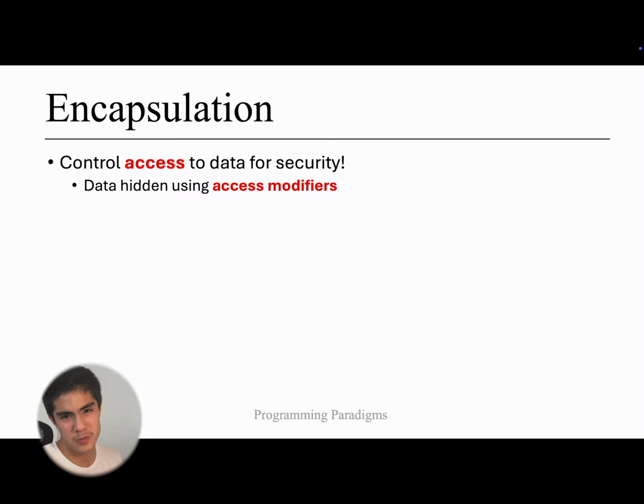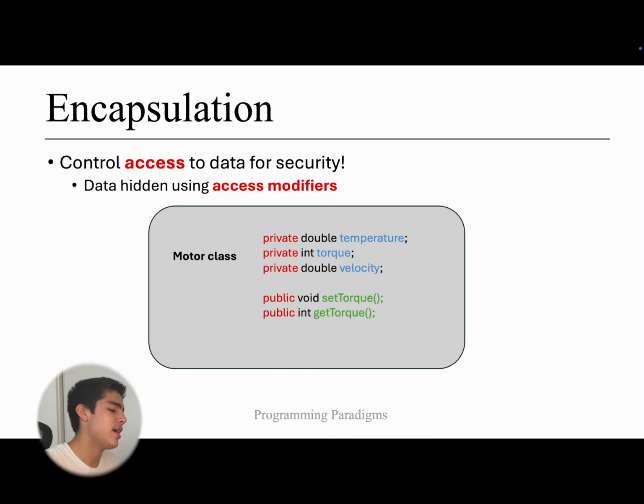Well, we have encapsulation as well in object-oriented programming languages, which just means that you are controlling the access to data for security reasons. So maybe, for example, in our motor class, we want to make the instance variables, which we call temperature, torque, and velocity, private, because we don't want them to be accessed by some other class. Let's say we set an object temperature to 55 degrees Celsius, and we wanted to keep it as its original value. Now, we don't want this original value to change, so we won't allow another class to modify it, because this is the constant value that defines this object, so let's make it private.